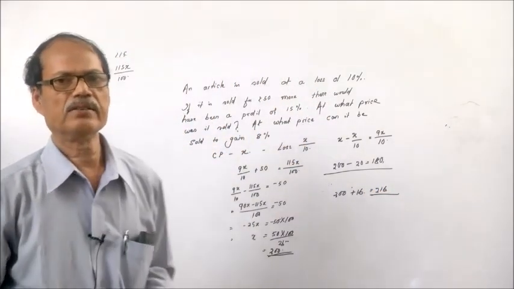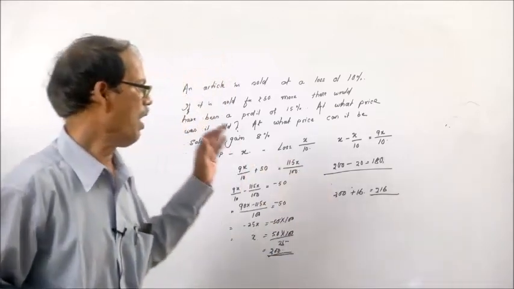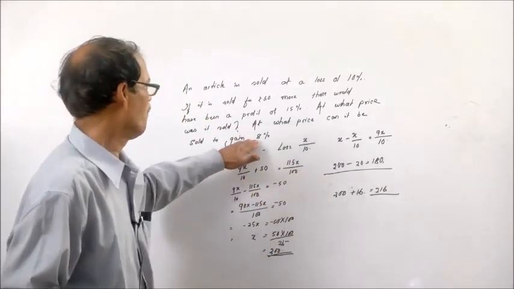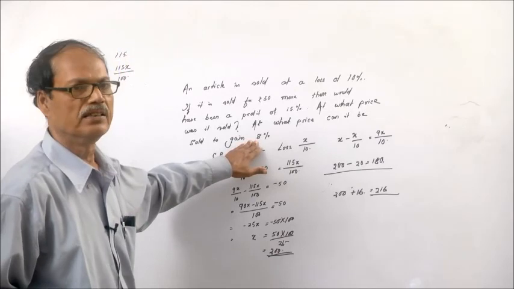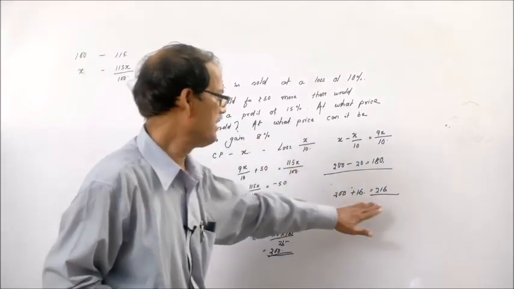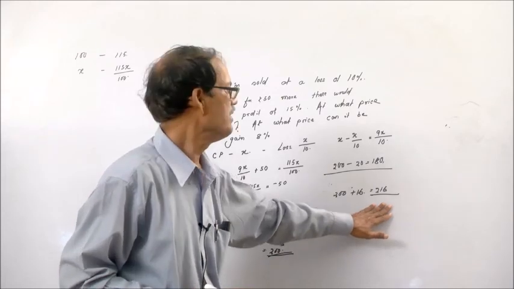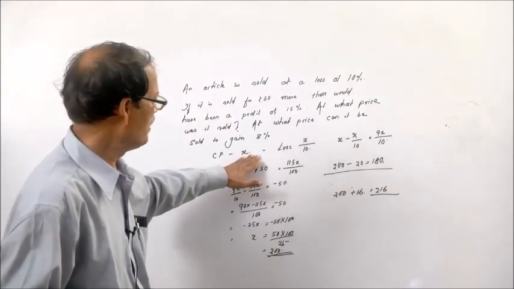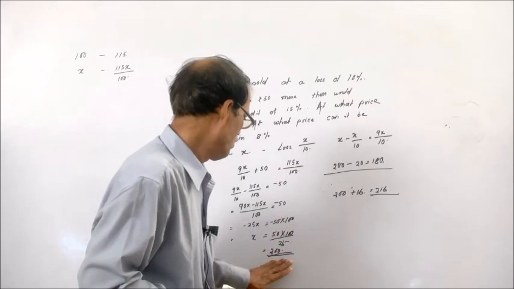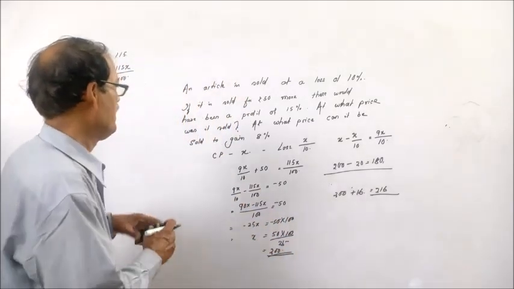Then in this manner, if we want to make a profit of 8%, we will have to sell it at 216.